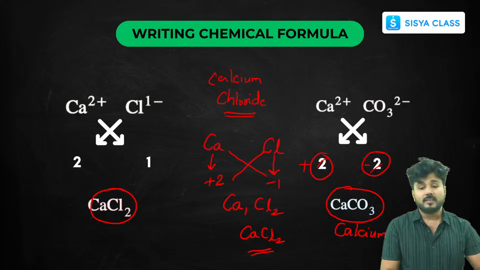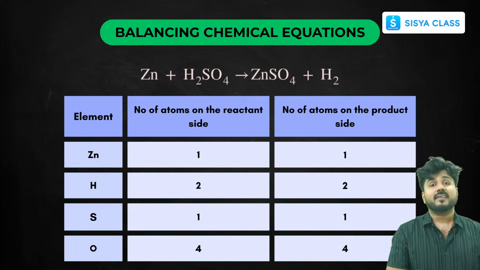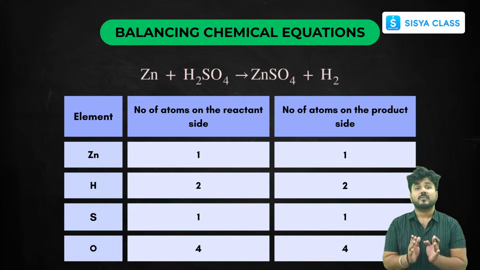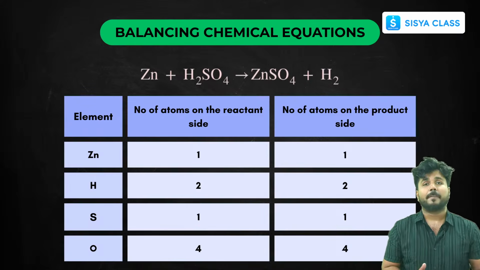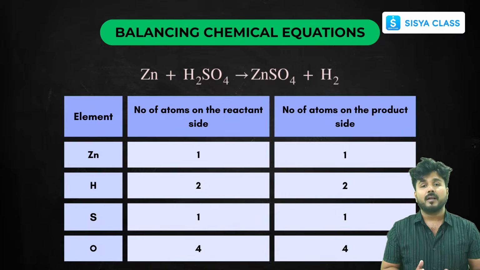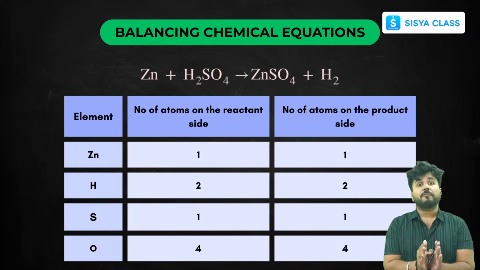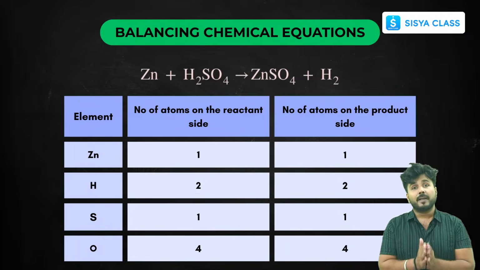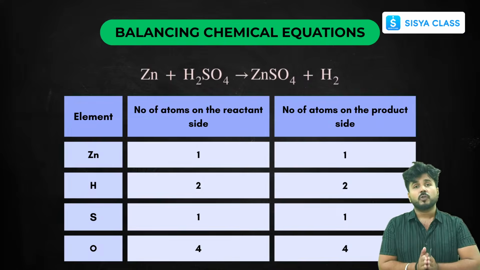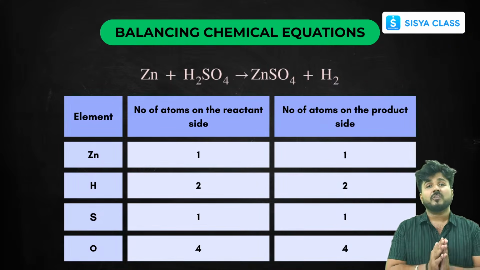Now let's balance the chemical equations. This is the first main topic of this chapter, your balancing chemical equations. One short question will come from this, whether it is an MCQ, a case-based question, or an assertion-reason, but one balancing question is a must.